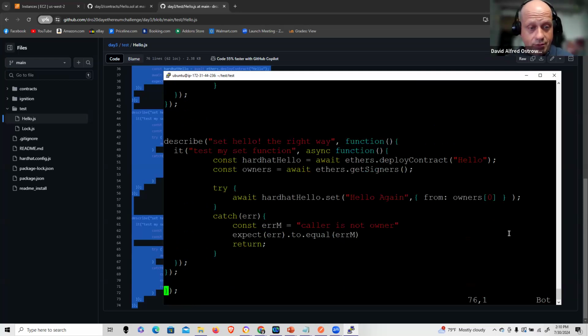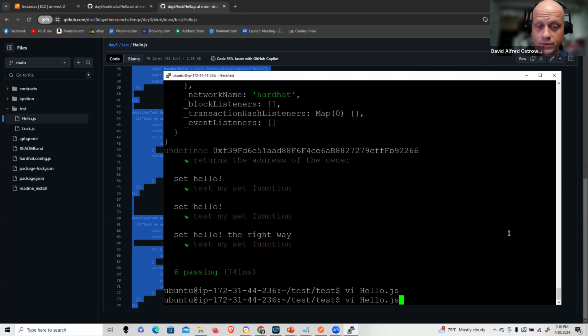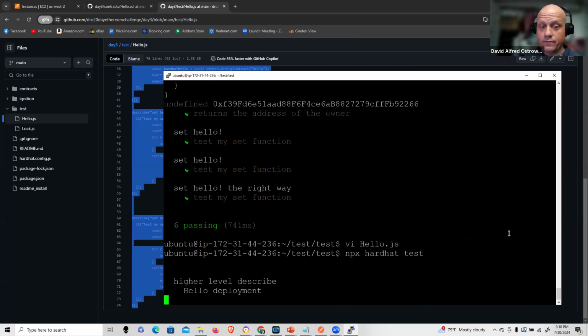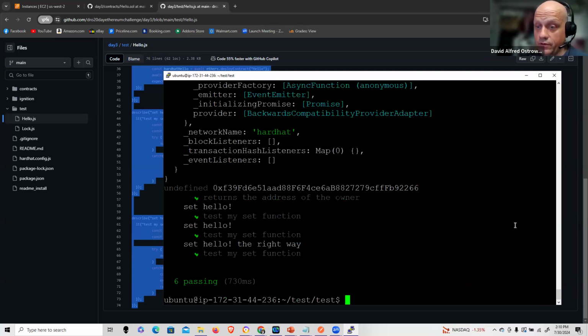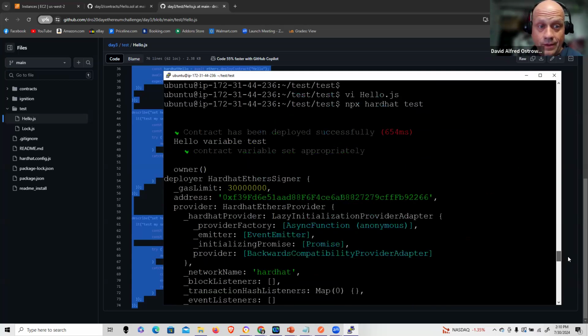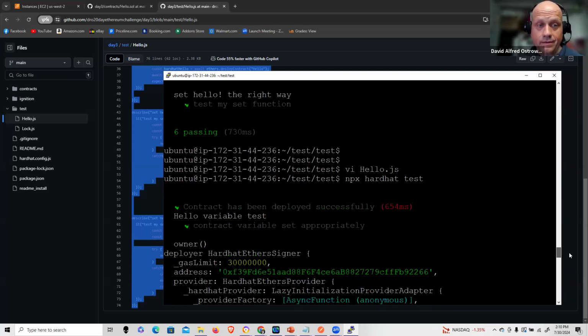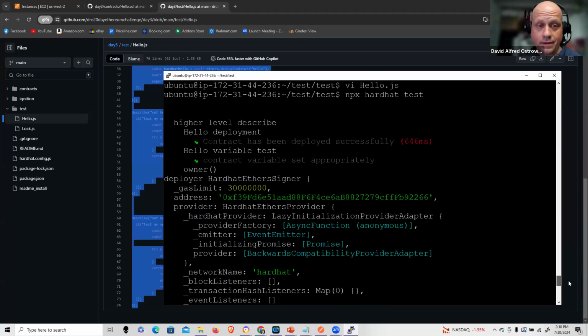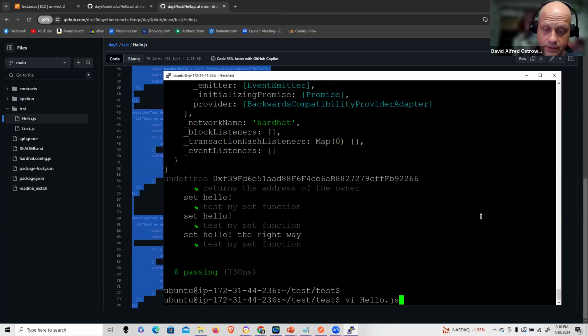Pull up my insert variable here and run that. This runs as appropriate, and what it generates for me indents everything appropriately and adds the appropriate description. So I call this a higher level describe, and all of the insertion tests fit neatly below that. So let's proceed.